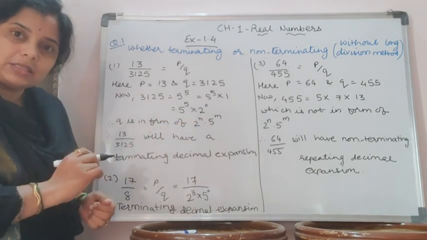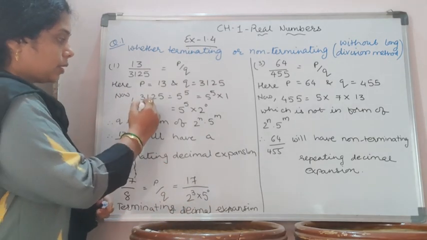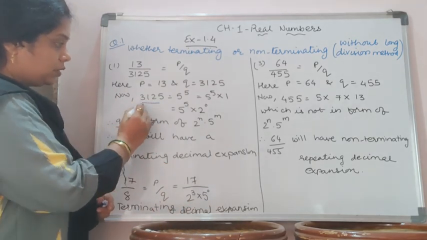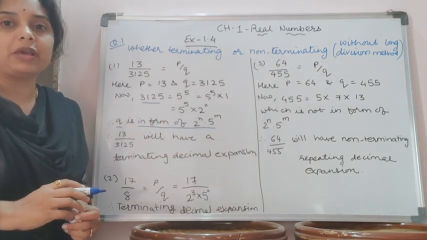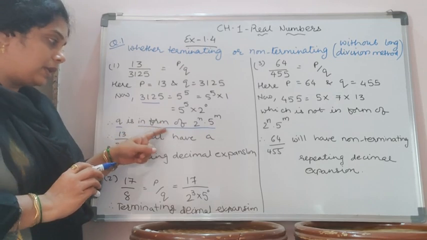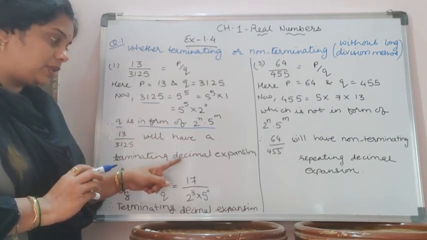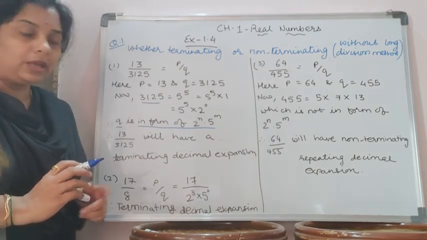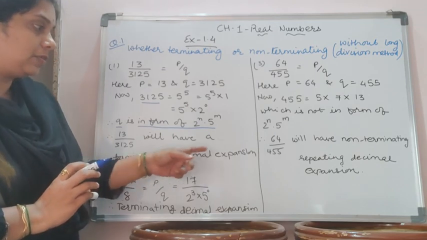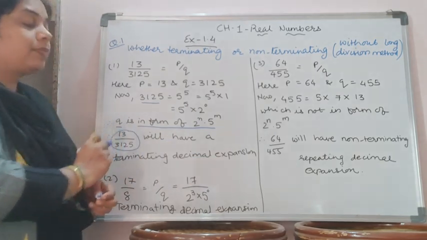So in this way, I show that the given q is in the form of 2 raised to n, 5 raised to m. And if it is in the form, then its decimal expansion must be terminating. Terminating decimal expansion, this number has.